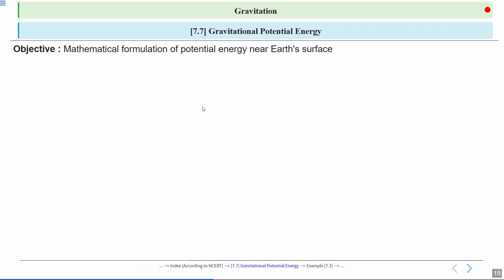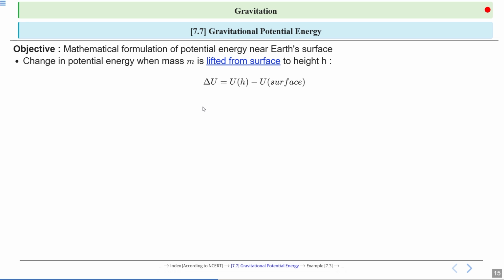Let's continue with the mathematical formulation of potential energy near Earth's surface. So consider the change in potential energy when a mass denoted as small m is lifted from the Earth's surface to a height h. This change is important because it represents the work done against the gravitational force. The change in potential energy, delta U, is calculated as the difference between potential energy at a height h and the potential energy at the surface.